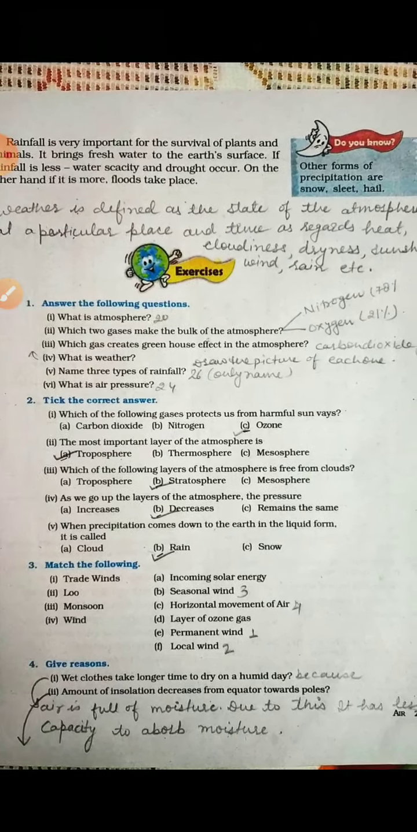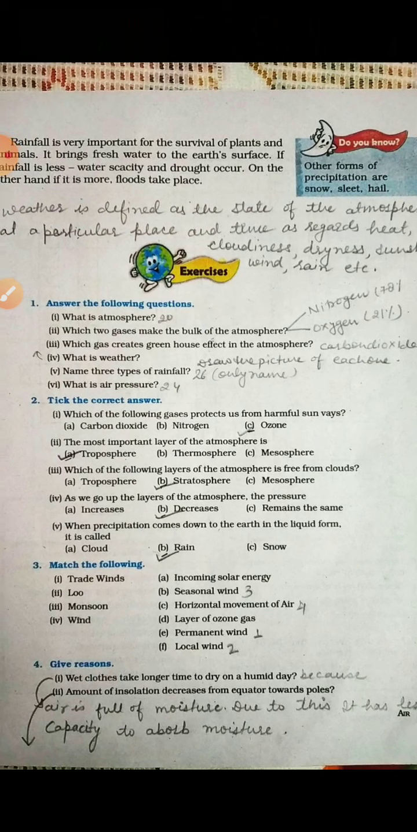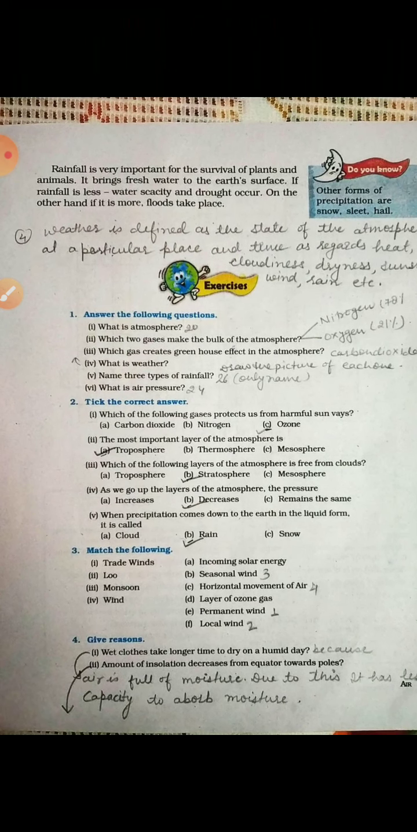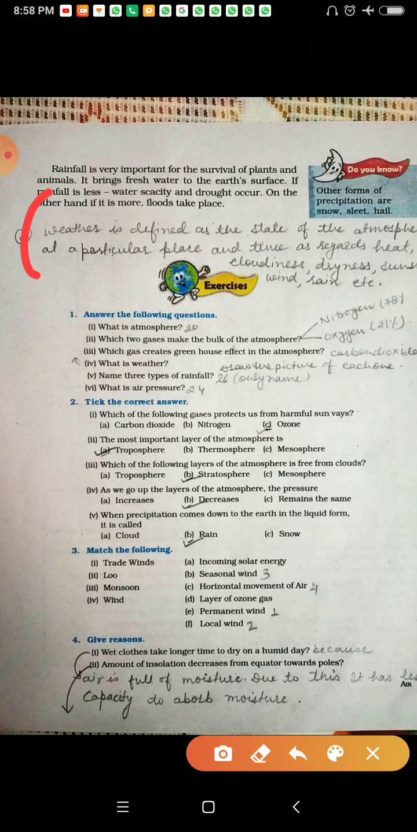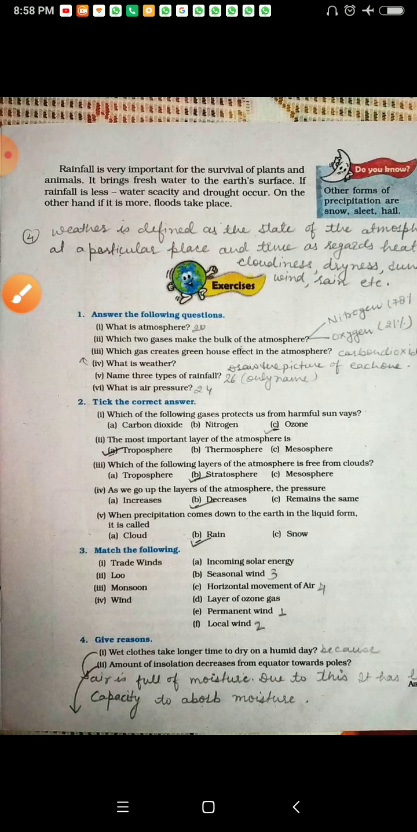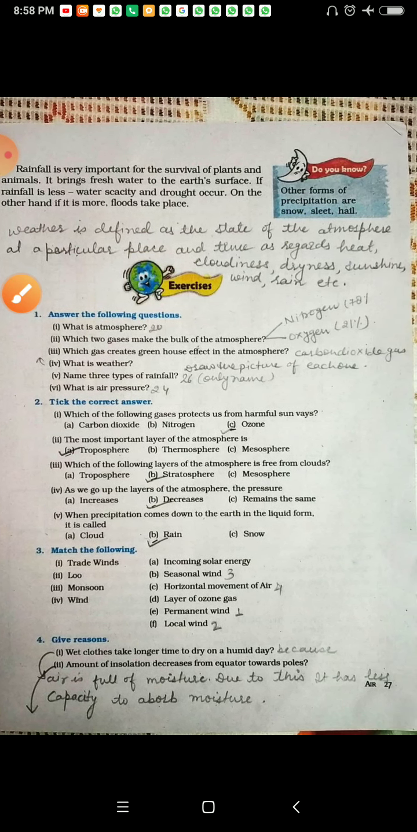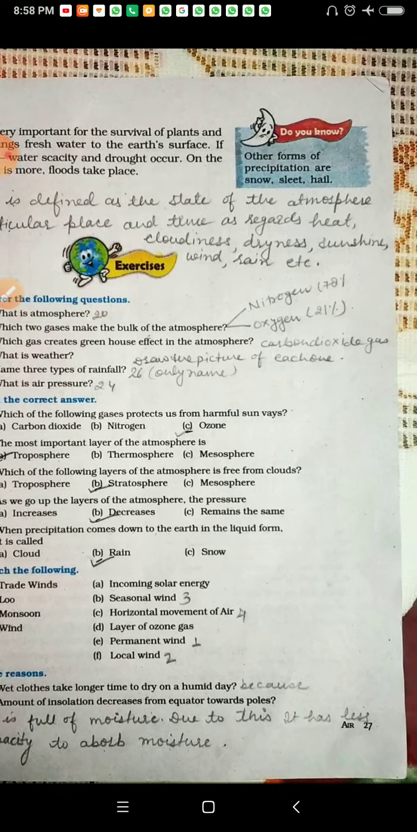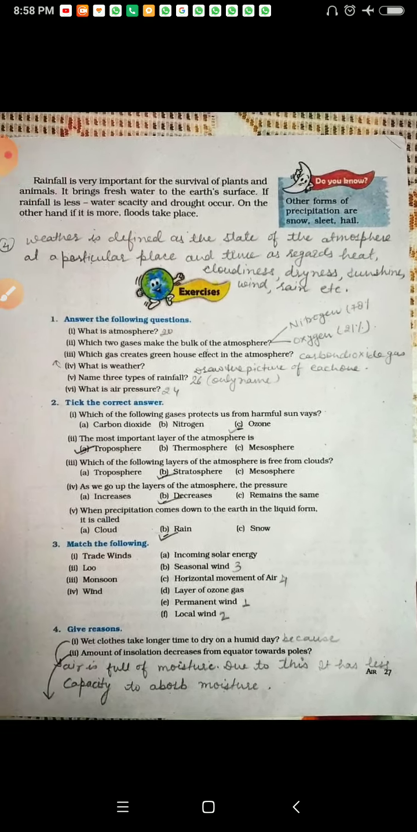Another is what is weather? This I have written for you here. The weather answer you will write from here, whatever I have written. Weather is defined as the state of the atmosphere at a particular place and time as regards heat, cloudiness, dryness, sunshine, wind, rain, etc.